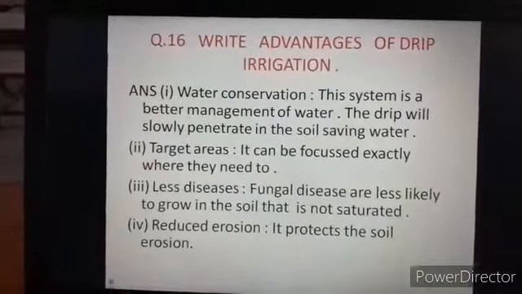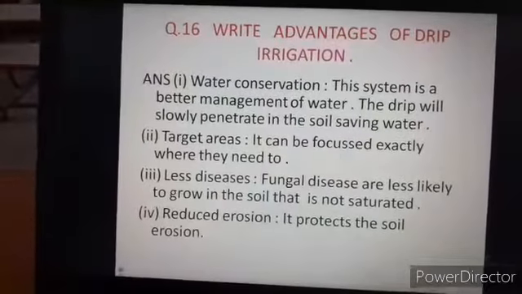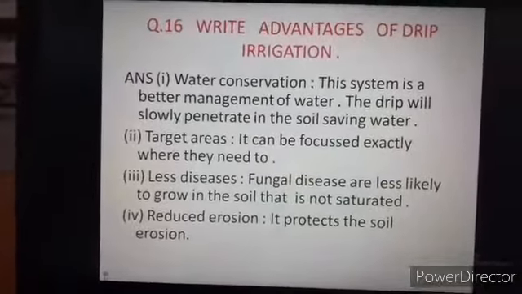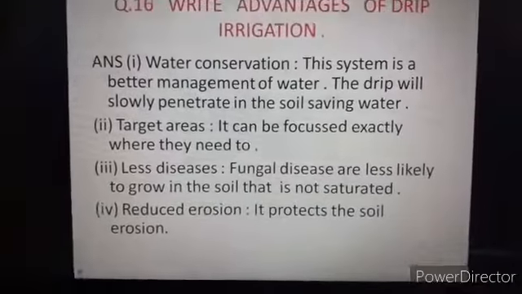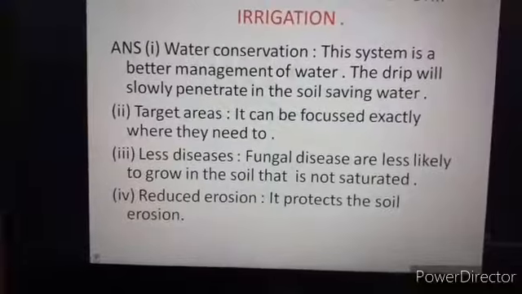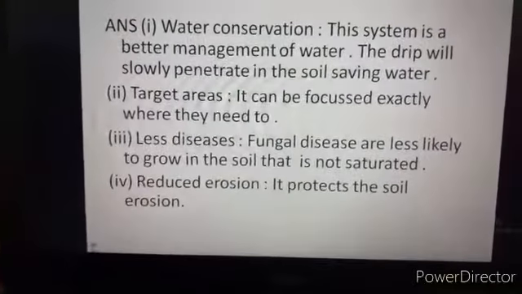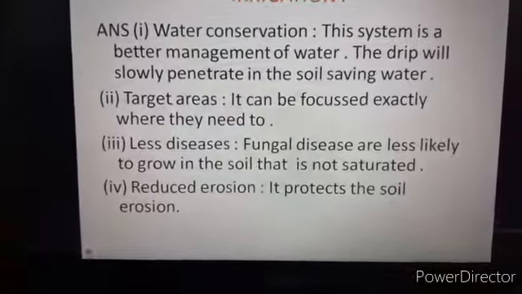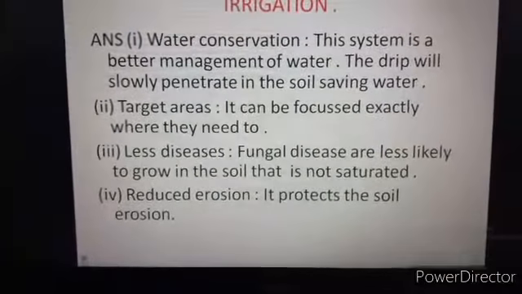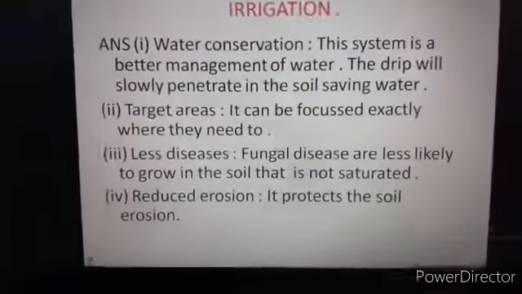So second point, target area. It can be focused exactly where it is needed. Wherever the requirement is, there we can properly provide water. Third, less disease: fungal diseases are less likely to grow in the soil. If we release open water, fungal disease is caused in a much larger amount, but with this method there are very few chances of fungal disease. So the soil is not saturated.